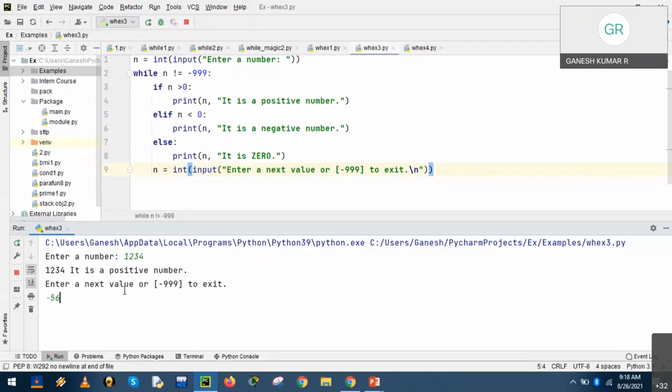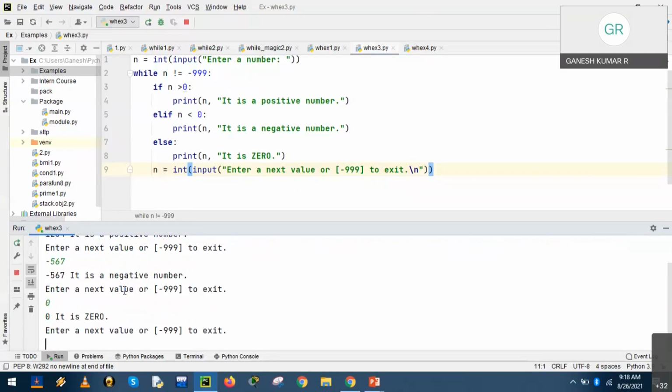Now let us check the second option. Minus 567 is a negative number. Fine. And the third option is enter a next value or minus 999 to exit. So then I entered 0. It is a 0. Fine. Is it clear? Now as I have checked all the conditions, the program is working as expected. There are no issues.